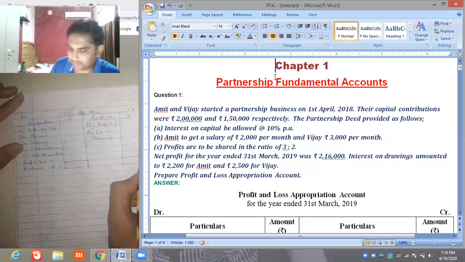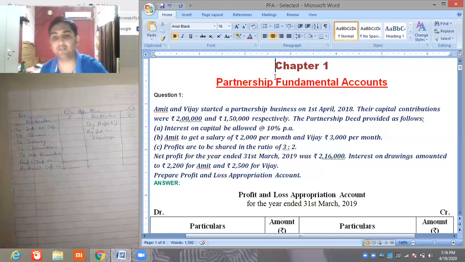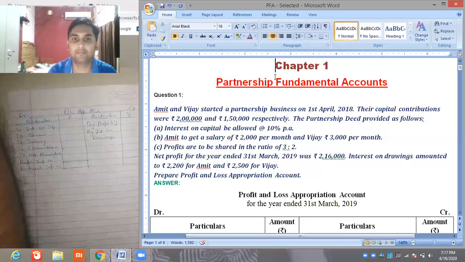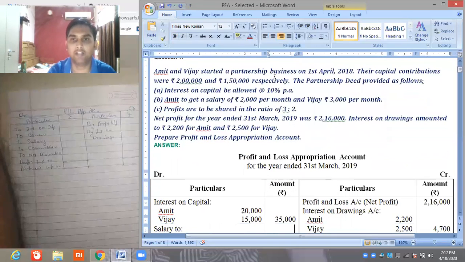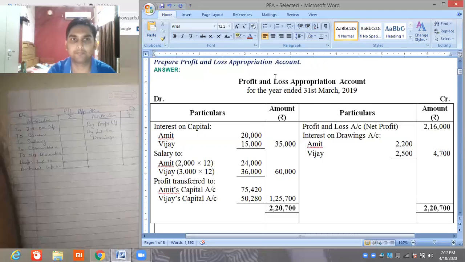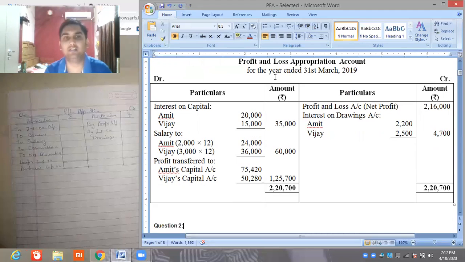So in the same sense, now we can see on this screen, I am showing you the P&L appropriation account for the year ended 31st March 2019. Interest on capital, Amit and Vijay, 20,000 and 15,000.